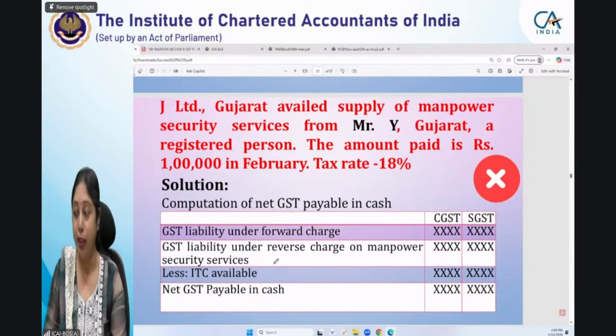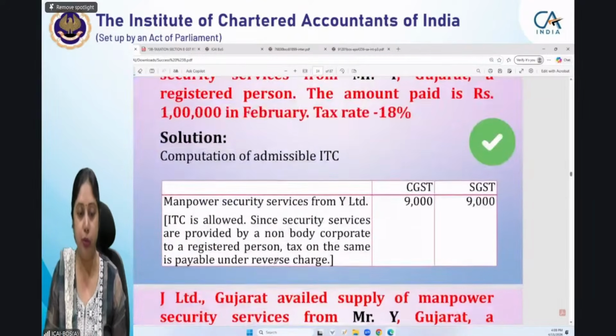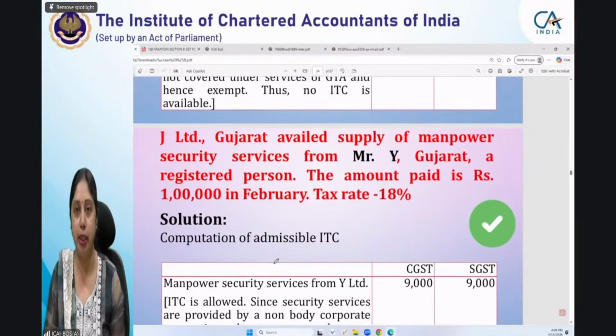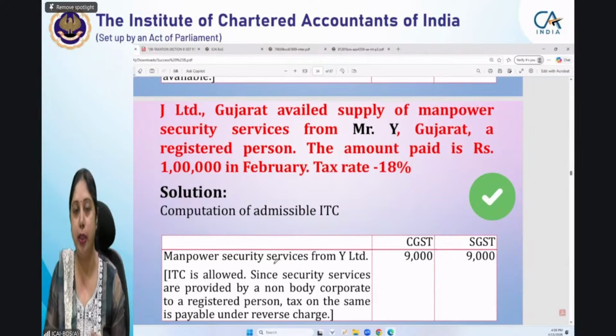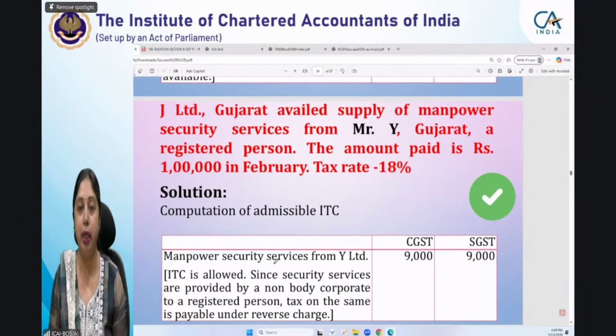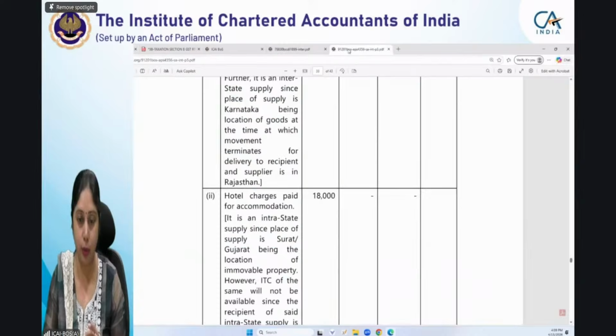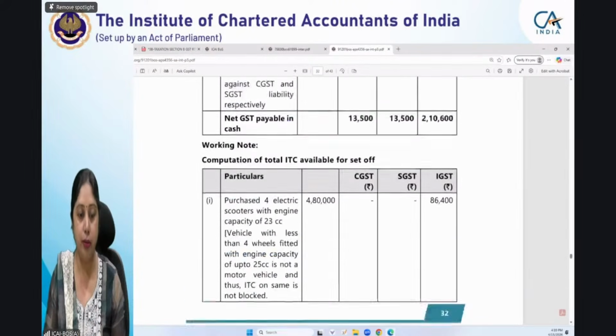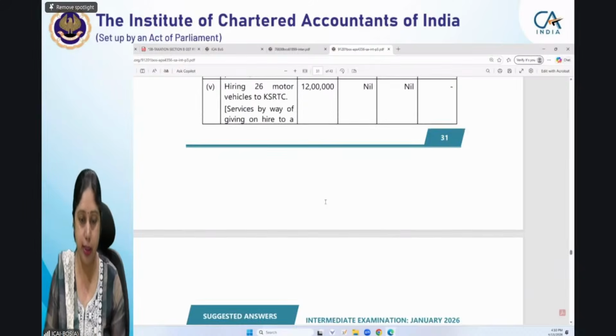Yes, one important point I want to cover here before we wind up, because in commonly committed errors, I told you that one important point has been left. I will cover it after case scenarios. This is that point. Now, reverse charge services. Any services on which tax is payable under reverse charge, that also has to be paid by the registered person only. For example, in our question, this would be the perfect example to see this.